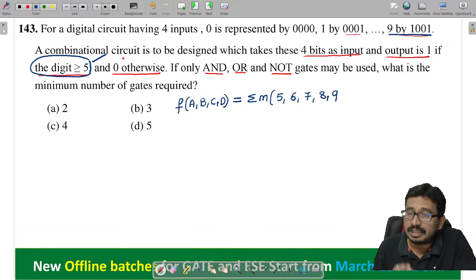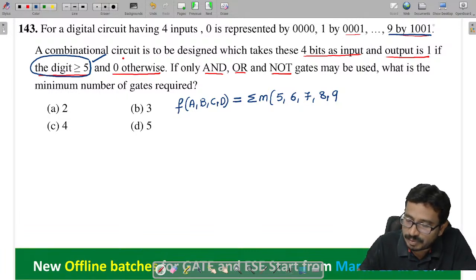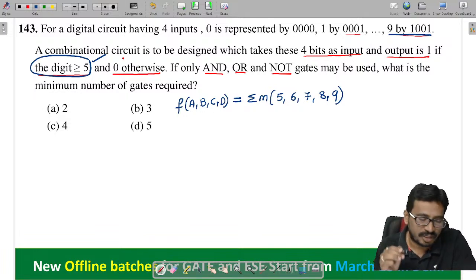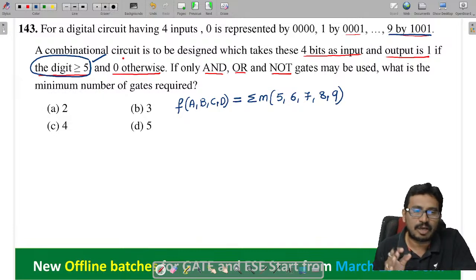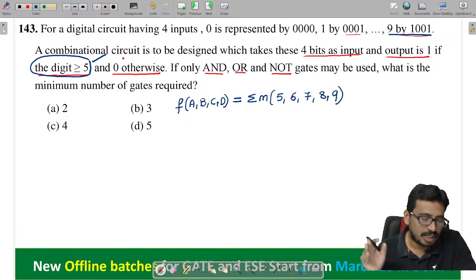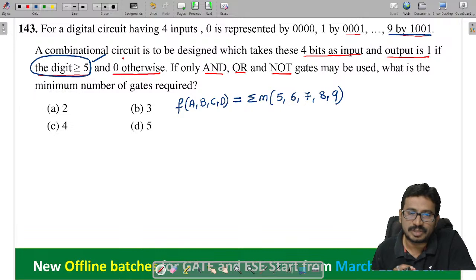And the condition is they are using up to 9 only. But by using the 4 variables A, B, C, D, how many combinations are possible? Up to 15 is possible, but we have used only up to 9.